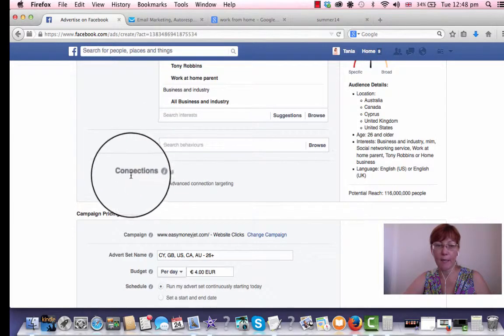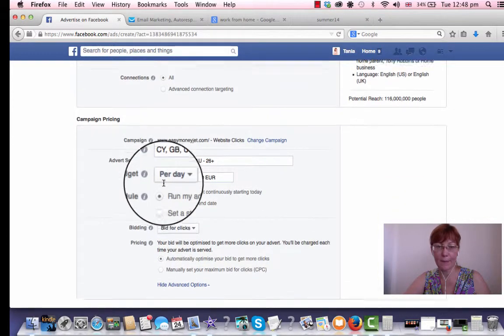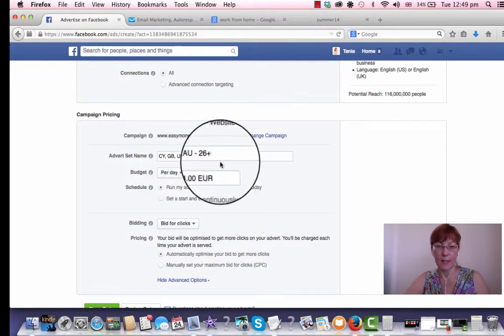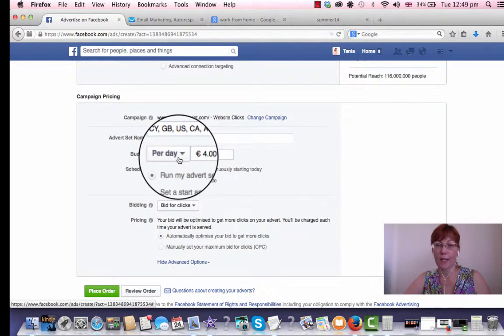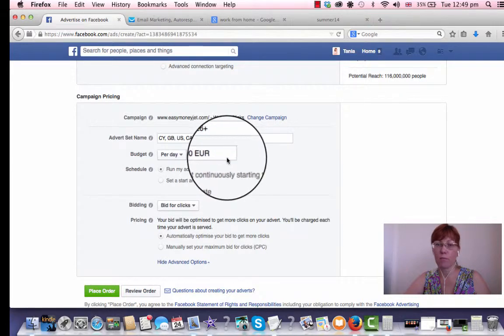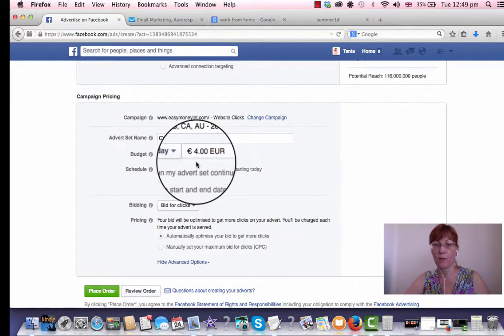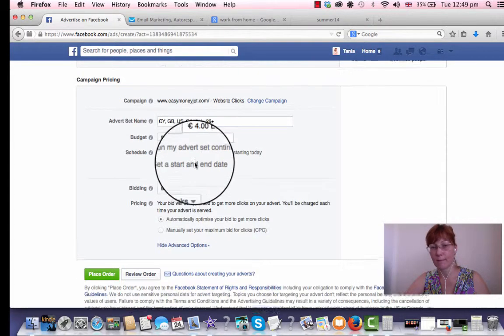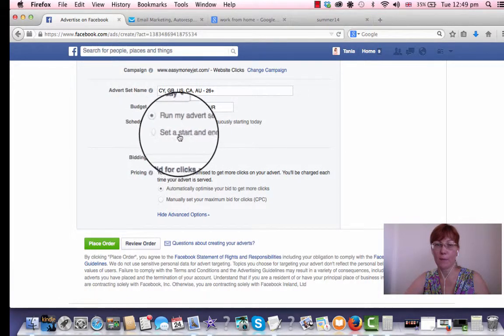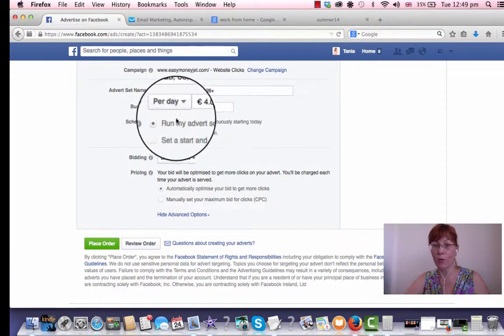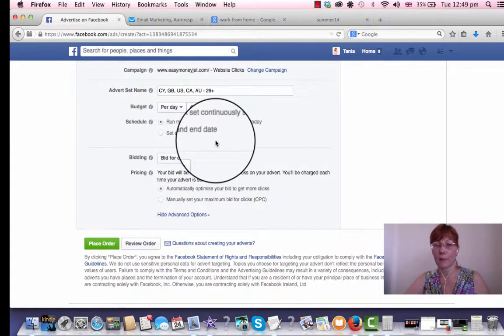Behaviors, you can leave. Next, set name, budget per day. I suggest starting from less, 4-5 euro per day, because you're just starting. Schedule, you can put a start date and end date, or you can set it automatically.